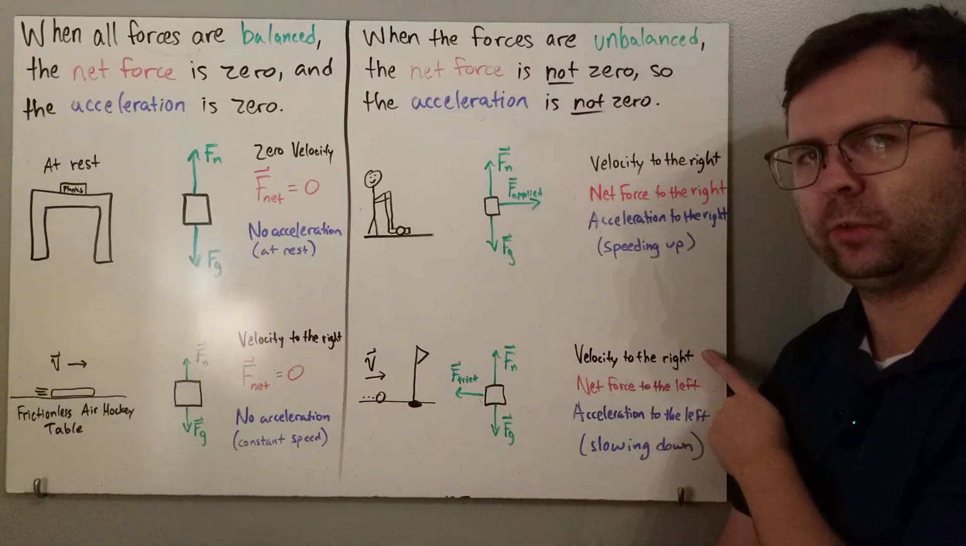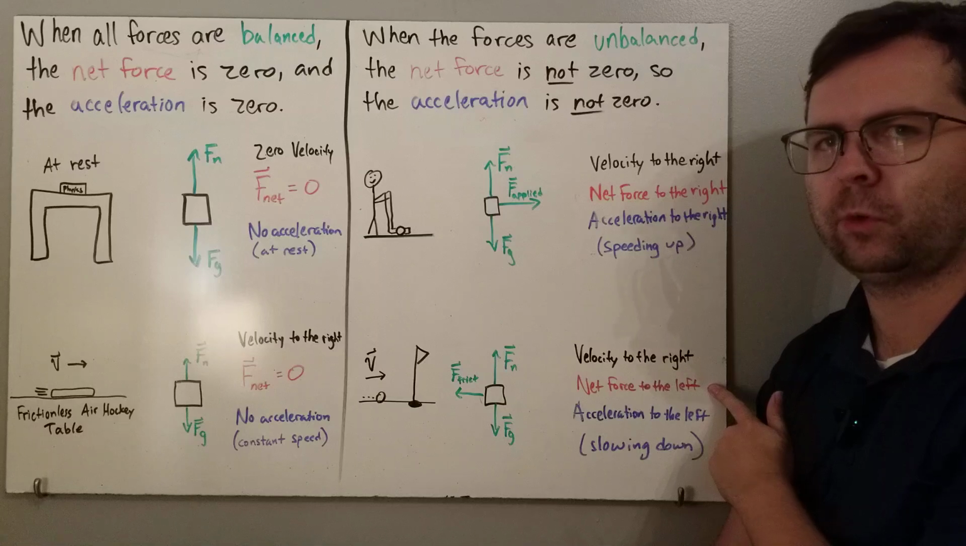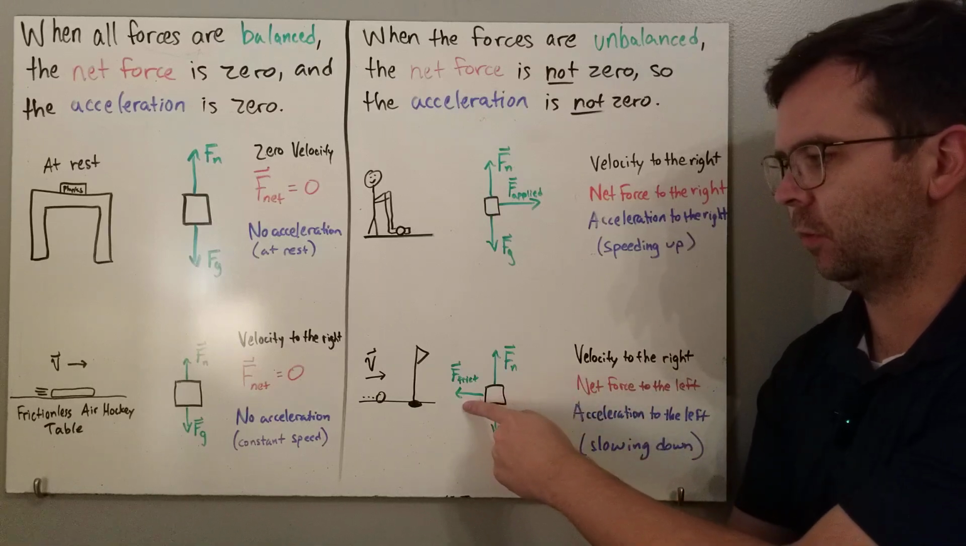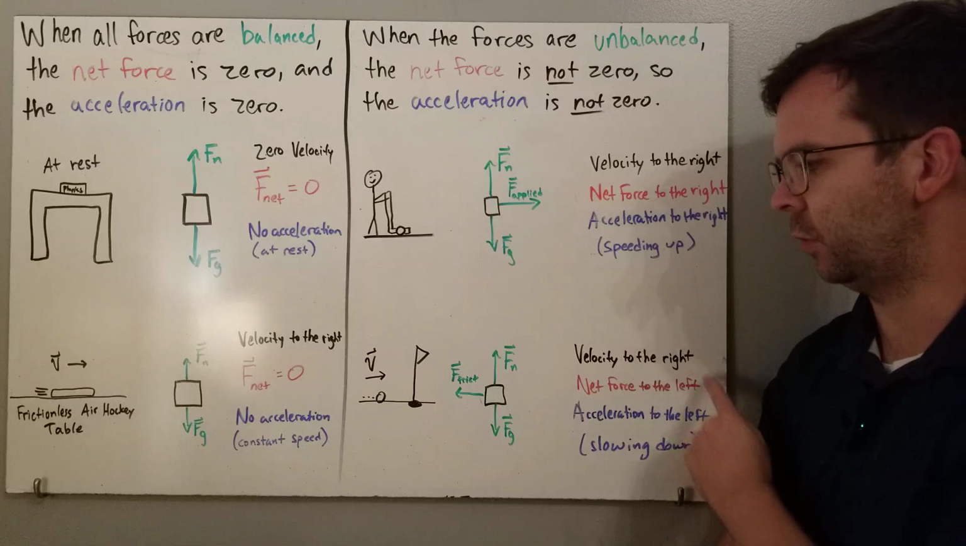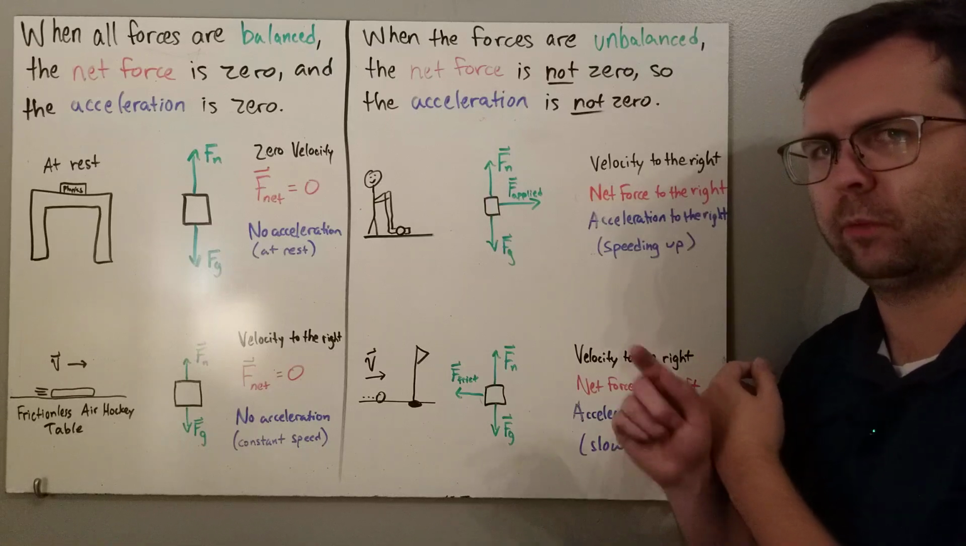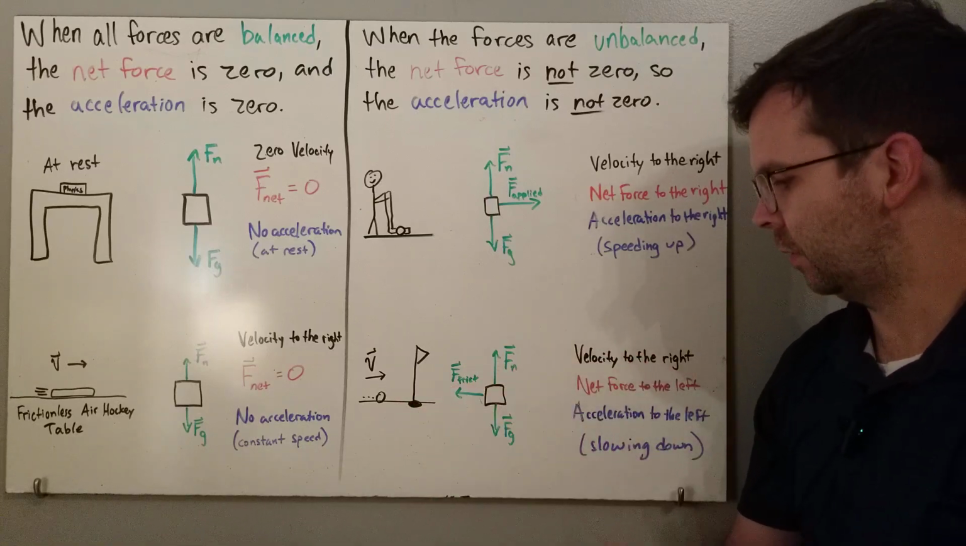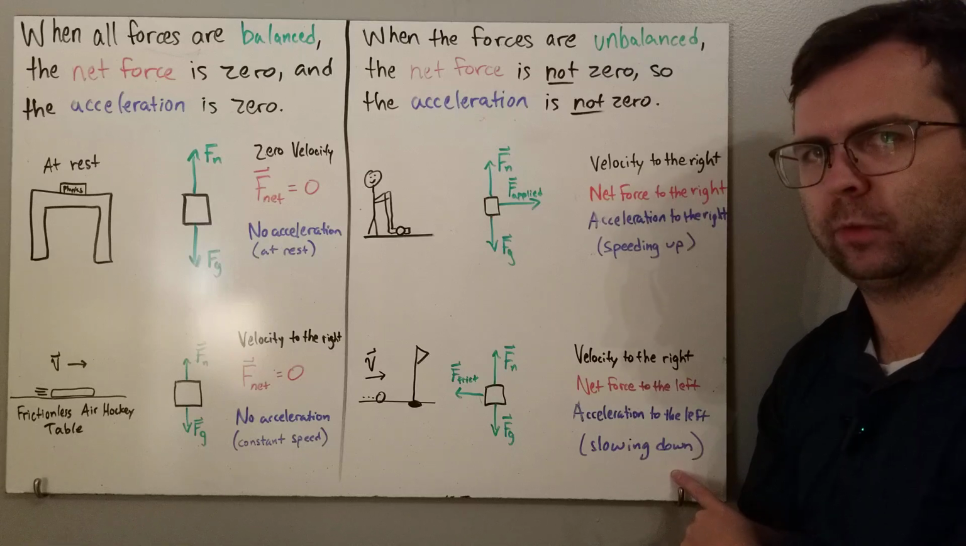So the velocity is to the right. The net force now is to the left. It's the leftover force to the left. And that means the acceleration is also to the left. So it's moving to the right, but it's accelerating to the left. That's slowing down in physics language.